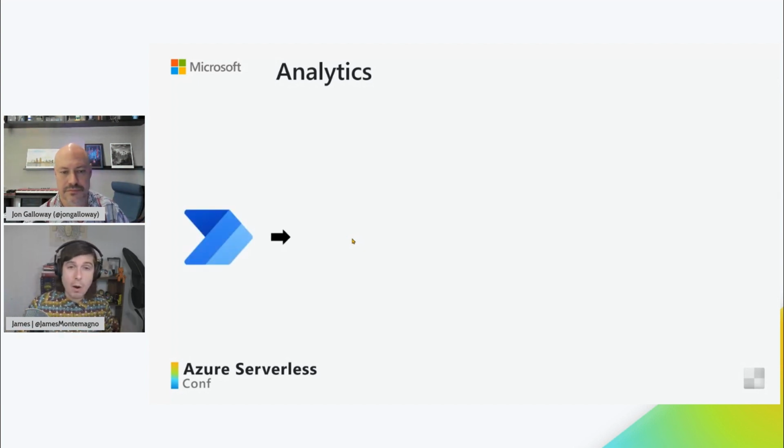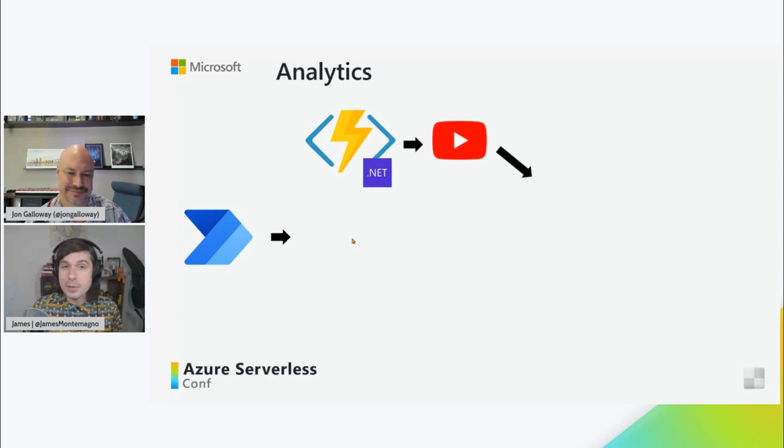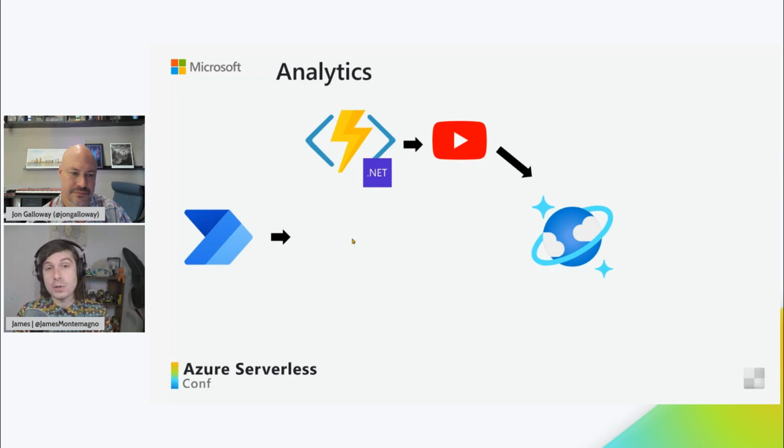So we actually use Power Automate here. And there is a battle royale later, and we use both Power Automate and Logic Apps, which is fun based on the purpose. But we have Power Automate that is scheduled basically every night. And what it does is it pings a bunch of different services and normalizes the data. So the first thing it does, we have yet another Azure function powered by C# and .NET that calls into the YouTube API. And what that will do is get all of the on-demand views and all the chats and all the likes and all the comments, and it shoves that into a Cosmos DB database, normalizing the data. So updates, deletes, and reads and all this stuff.